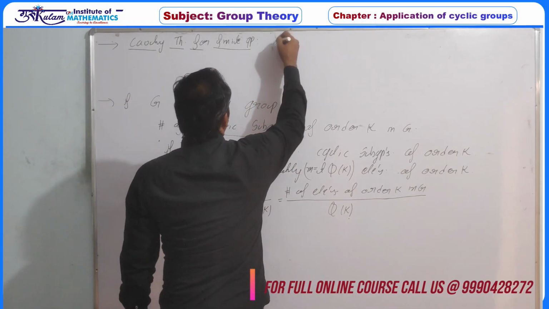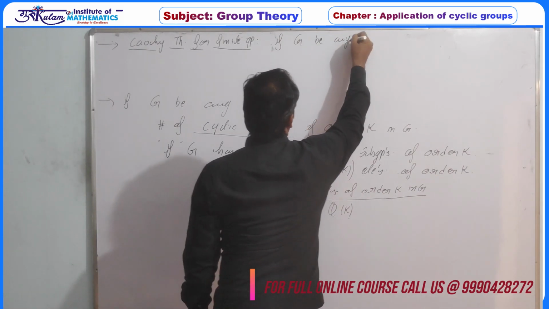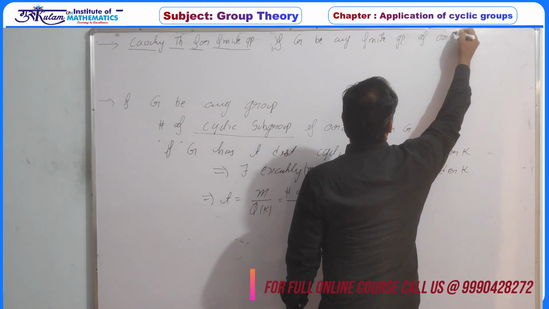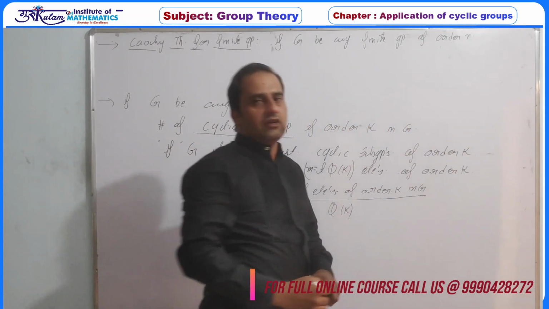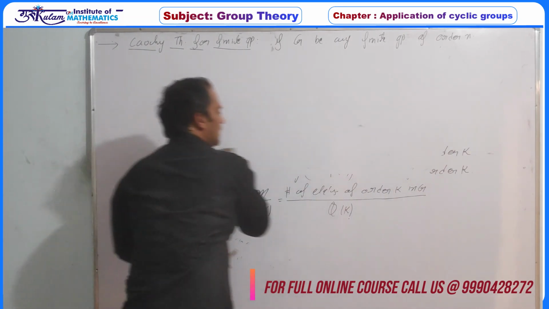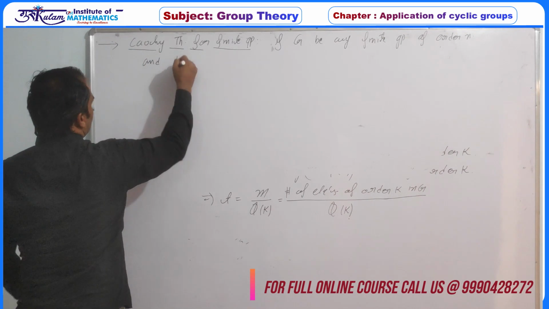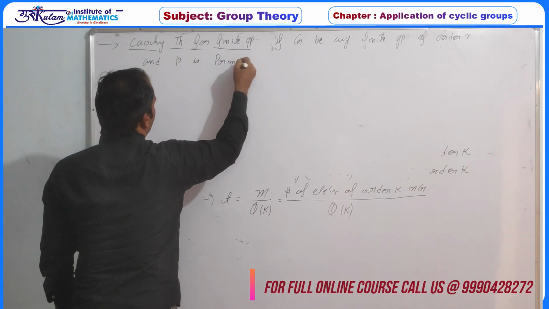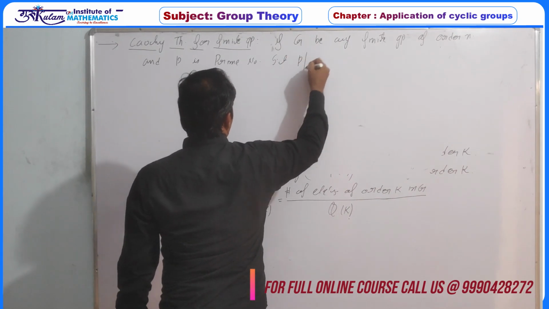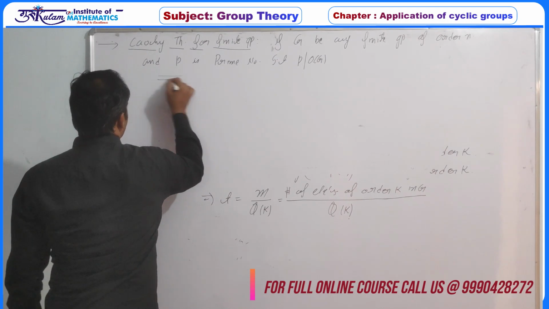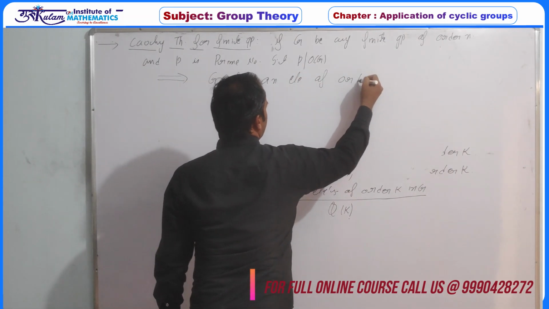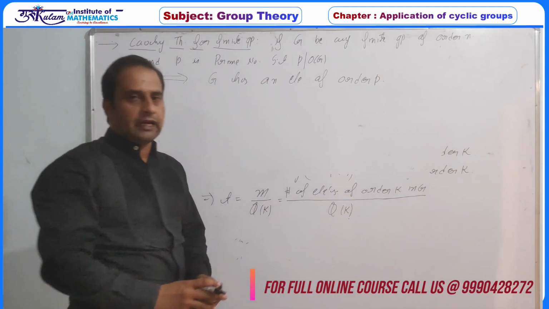So what is the statement of this theorem? If G be any finite group, say of order n, and assuming that order of G must be n, and P is a prime number, कोई भी random prime number, such that P divides order of G. This implies G has an element of order P. So what is the statement?